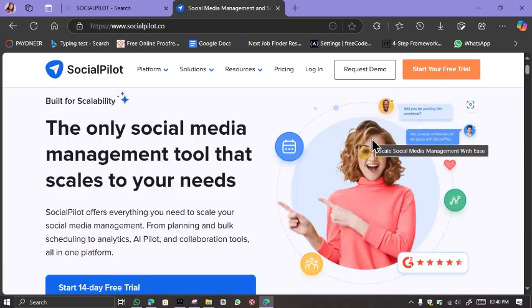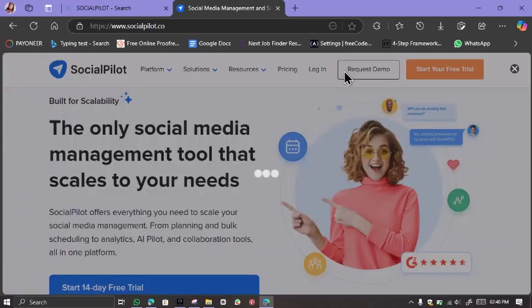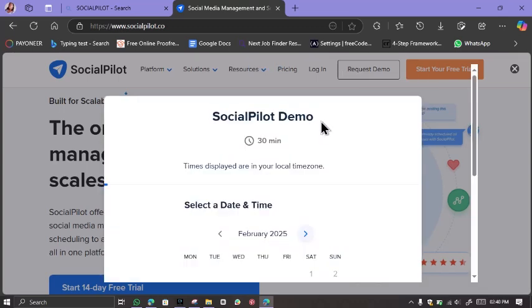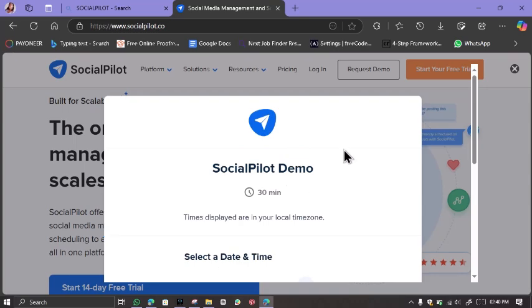And since we cannot actually start a free trial, let's just request a demo. Let's see how it goes. Let's see how the demo will look, maybe to give us an example. So it's for 30 minutes.